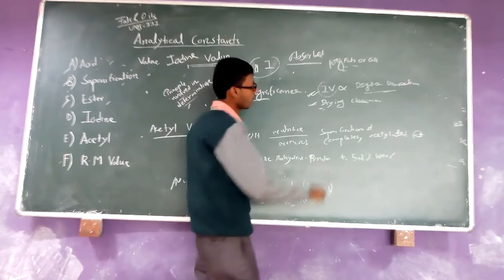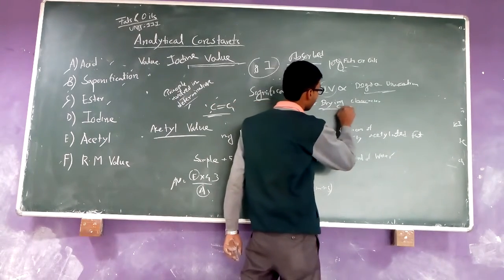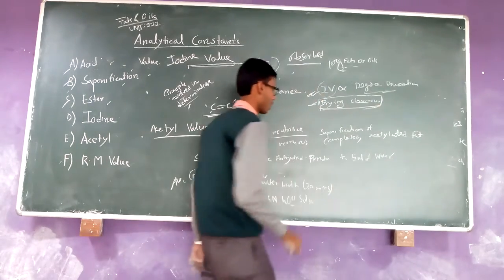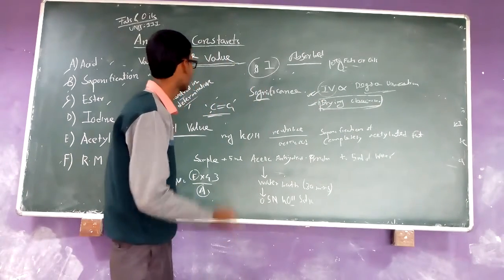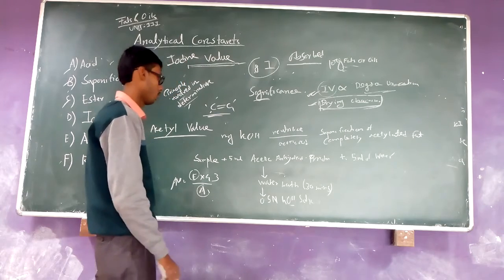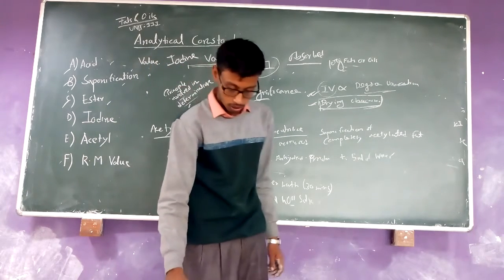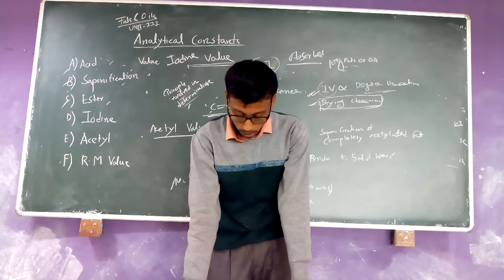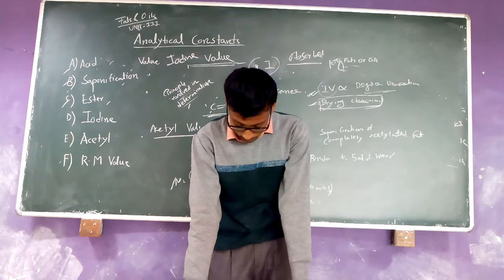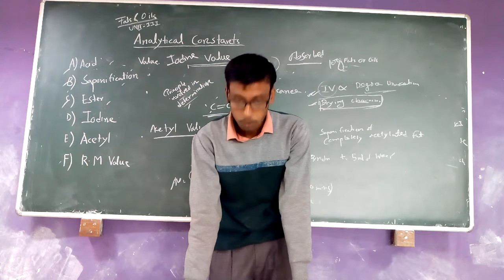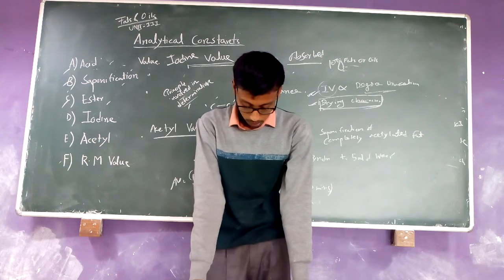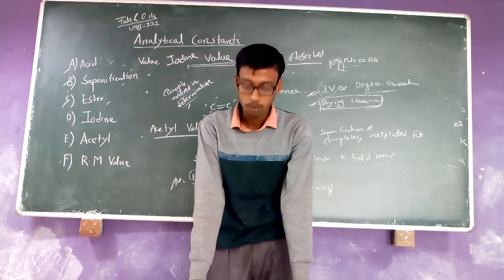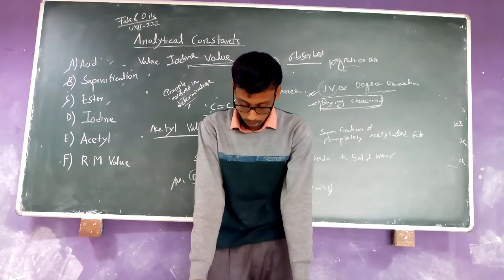So drying oils always give the higher value of iodine. For example, drying oils have more than 120 iodine value, whereas semi-drying oils are between 85 to 105.